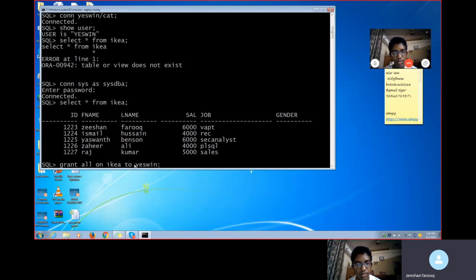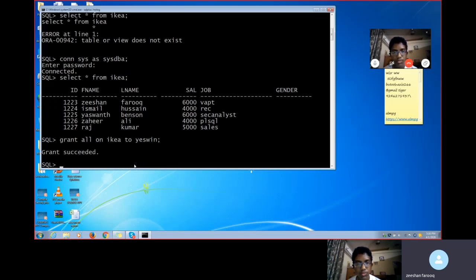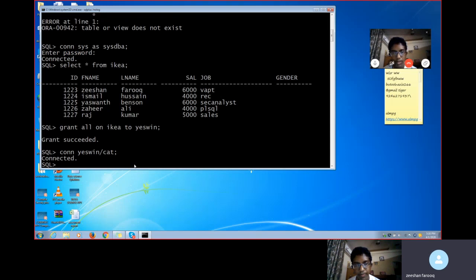Now let's see. I am clicking here like this. Once I click here, grant succeeded. That means all the grants I got: read, write, execute, whatever the access, I got all the access. Now if I go to your user, I can view the table. Connect Yashwin slash cat. Now if I want to use the IKEA table, how will I use it? I want to see the first name.